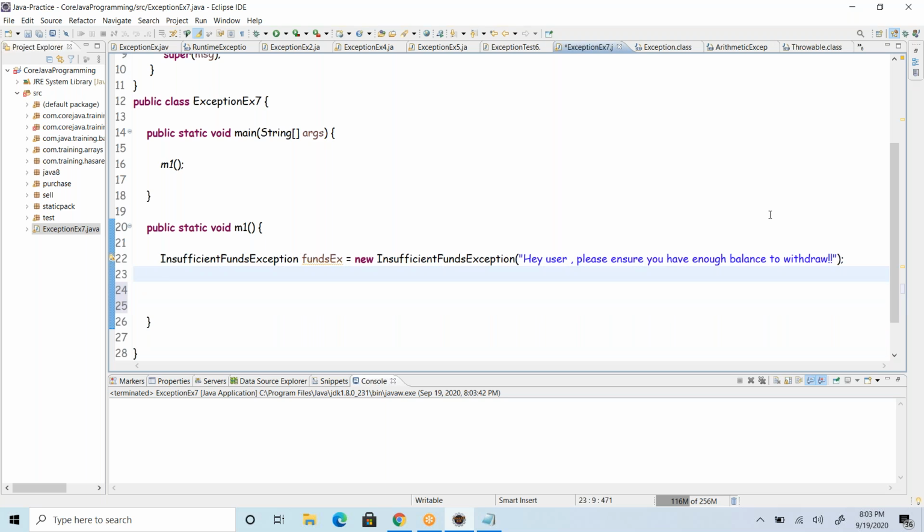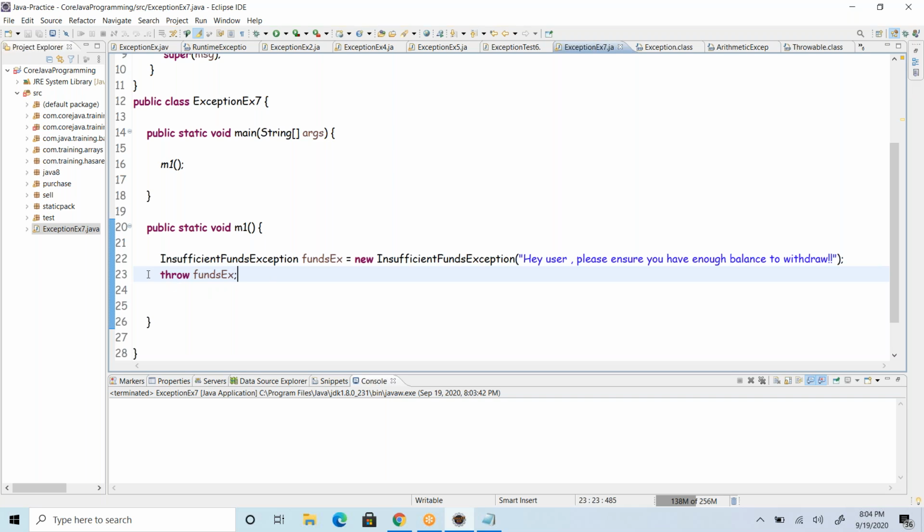In general, in other cases, the code will bounce the exceptions. But in the case of customized exceptions, we will have to bounce it explicitly. So what we have to use here is the throw keyword. Now I'm throwing this exception. As it is a runtime exception, the compiler is not going to force us to handle this.